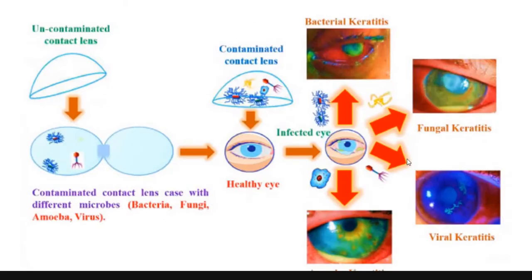So how does it happen? It happens like this. Our case gets contaminated, so we put our contact lenses into that. If we don't clean it properly, or if the disinfectant efficacy of that particular solution is not good, then the microorganism is not going to die, and then it enters the eye. So based on whatever organism it has been contaminated with, we will get that kind of keratitis.